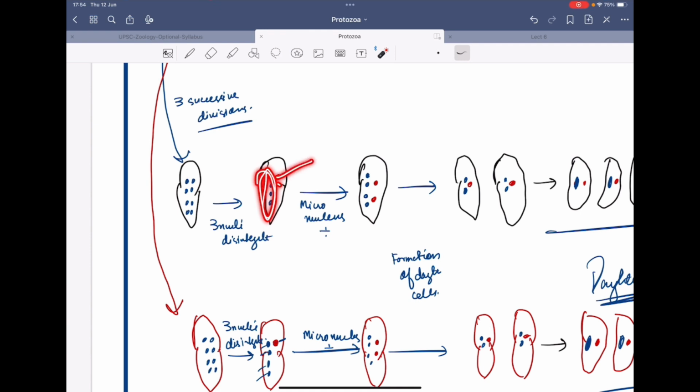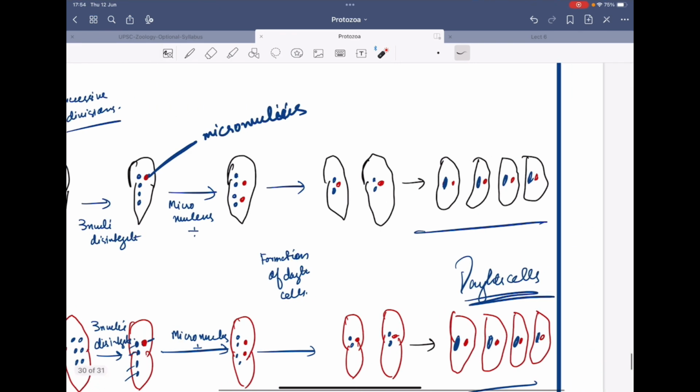Okay, these smaller ones are the micronuclei and this one is the macronucleus. These micronuclei will divide now. This is the micronucleus, the smaller one. This micronucleus divides and forms 2 micronuclei. You see here, there are 2 micronuclei.